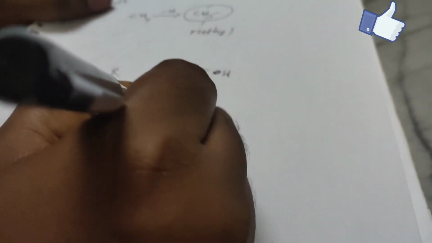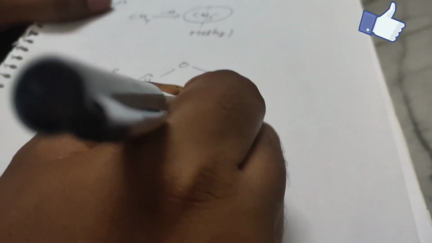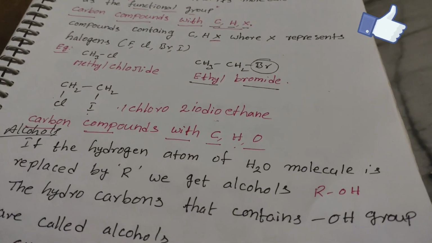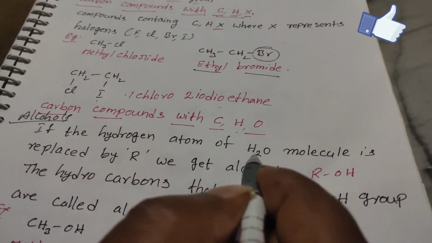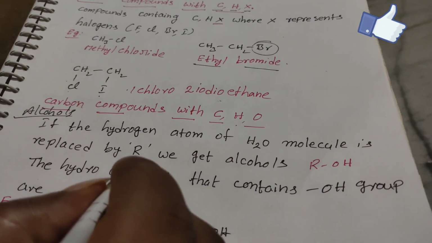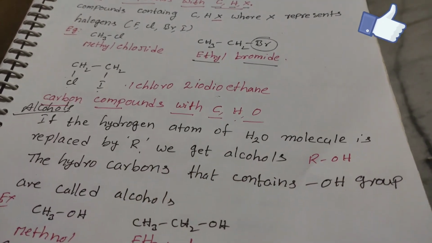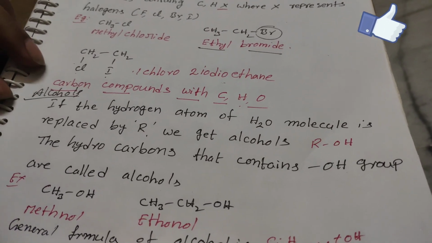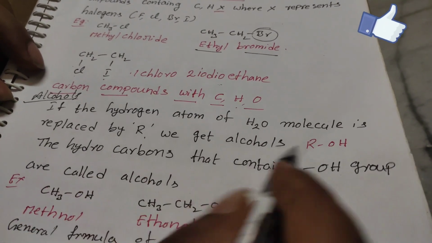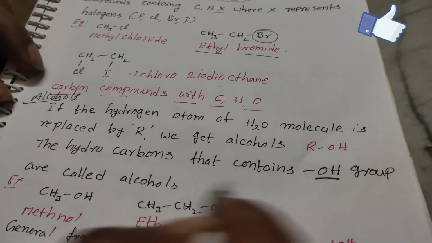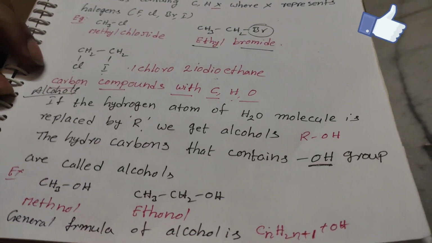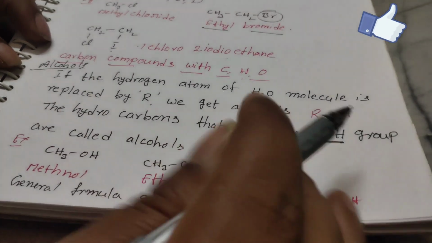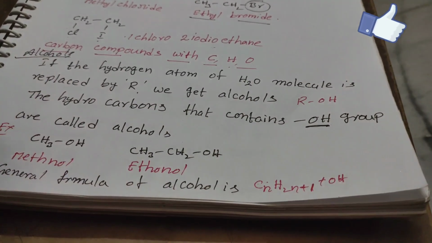CH3CH2OH, and here it is ethyl alcohol. When the hydrogen atom of a water molecule is replaced by R, we get alcohols. Alcohol is one of the functional groups. The hydrocarbons that contain the OH group are called alcohols.